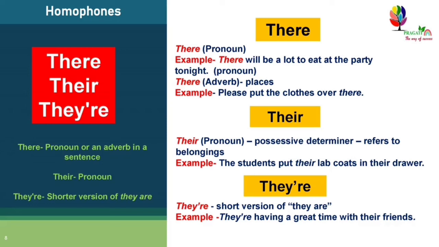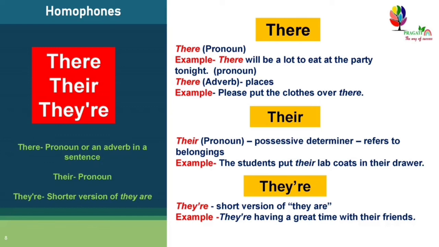For example, there will be a lot to eat at the party tonight. There can also be used as an adverb of place. For example, please put the clothes over there.